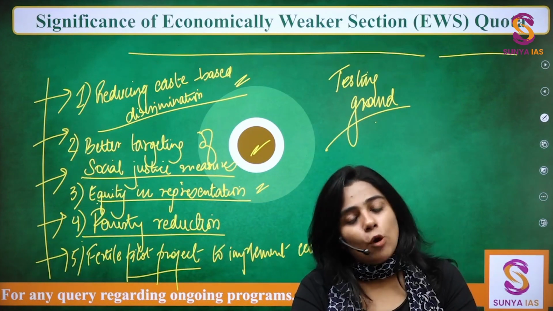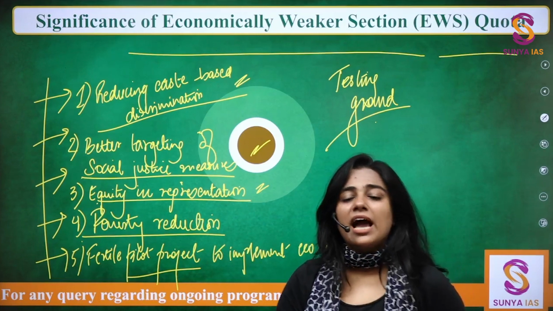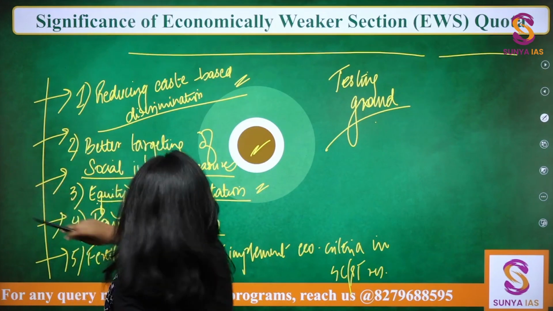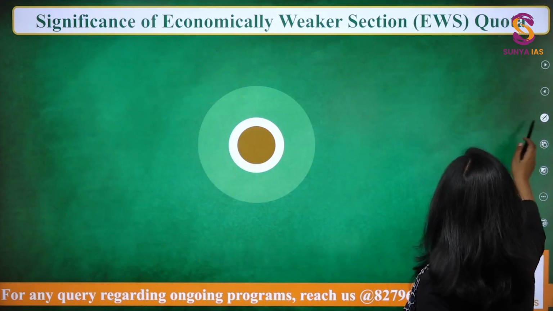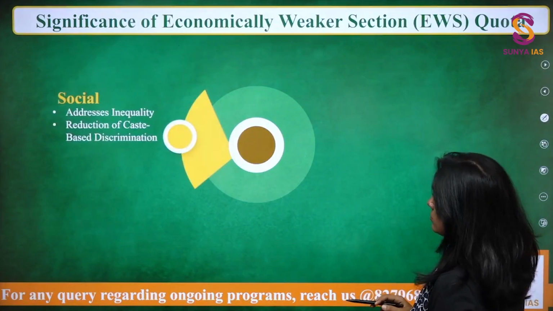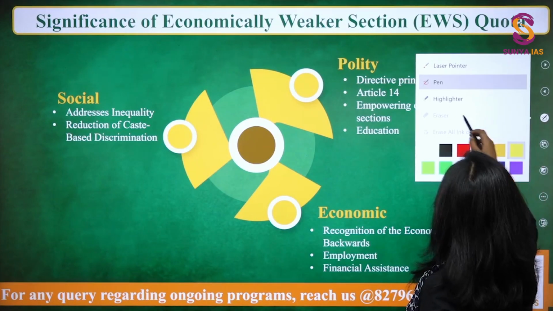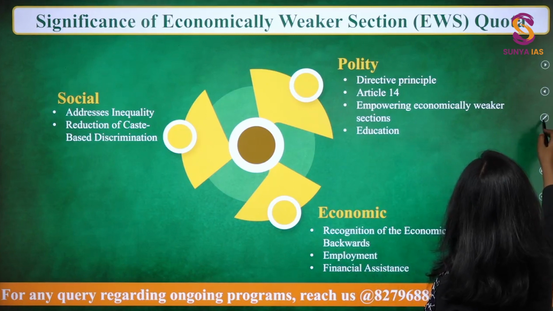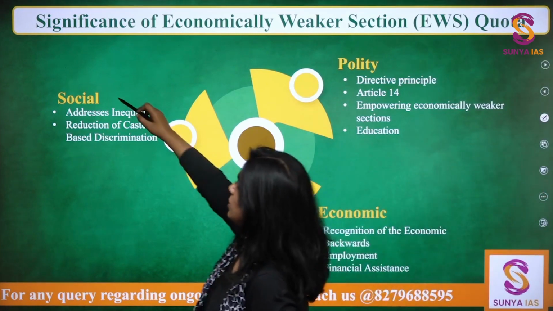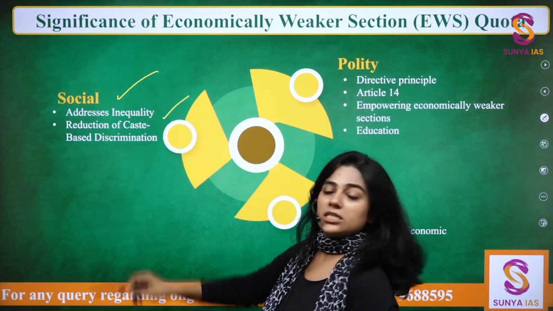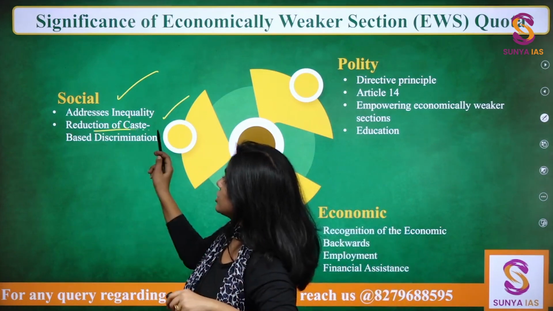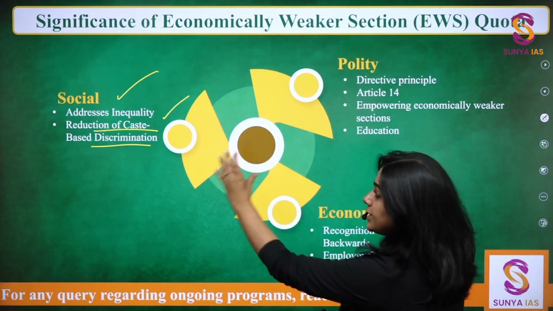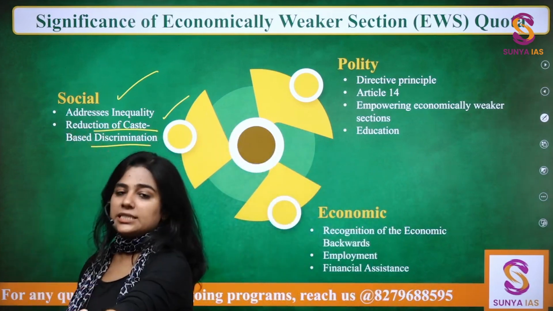So you might have thought of these kind of pointers. Now what we have to do is we have to structure them in a better manner. So to structure them in a better manner, let's see how we can present them. Okay. We can go with the social, political and economic basis, economic benefits of this particular scheme. So social basis, it will address the inequality basis on economic criteria, reduction of caste-based discrimination. So we did not do anything special over here. We just put it under a heading of social significance.